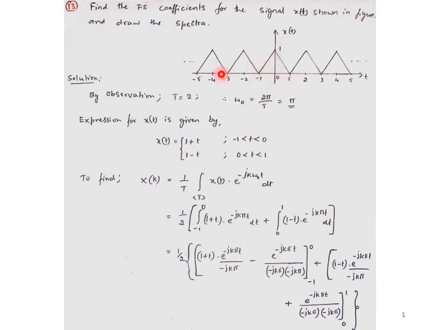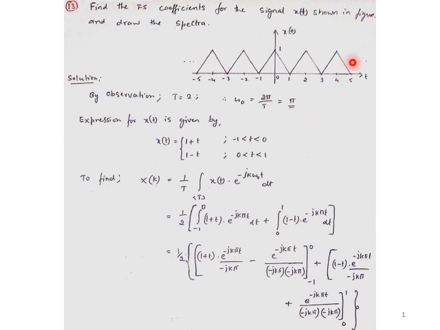Solution: by looking at the graph of x of t, you can say the fundamental period is 2. Therefore T is equal to 2. Hence I can calculate omega naught. Omega naught is equal to 2 pi by T. T is 2, so omega naught is pi.